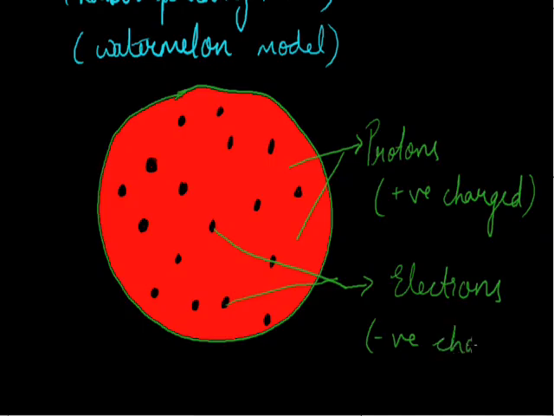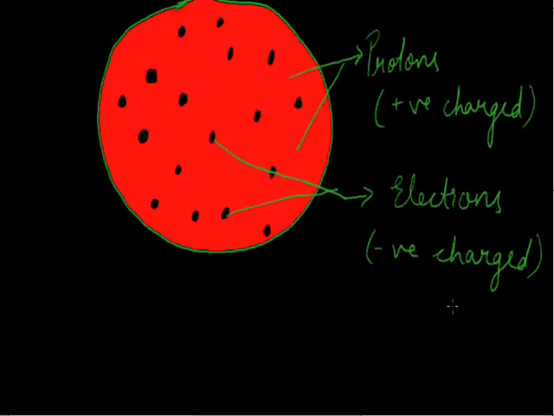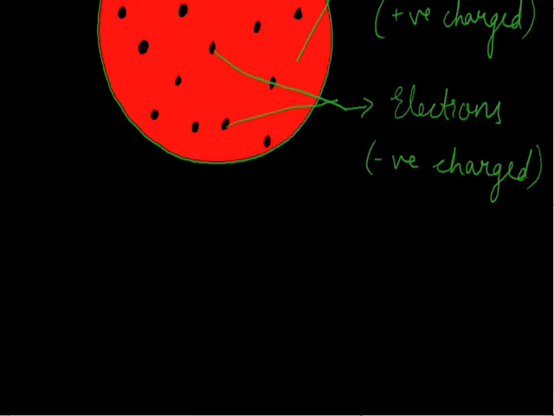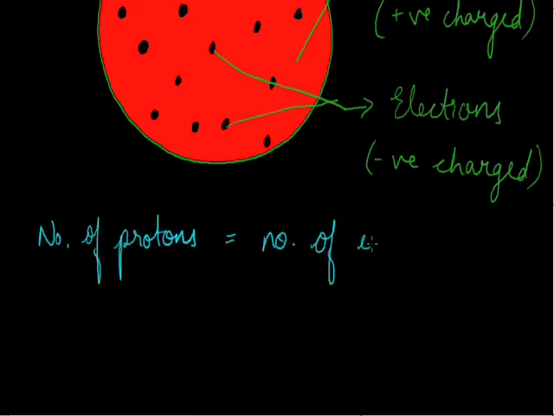According to him, only two types of particles were present, positive and negative. Neutrons were not discovered at that time. So his model was based on protons and electrons. He said that the number of protons is equal to the number of electrons, and so an atom is electrically neutral.